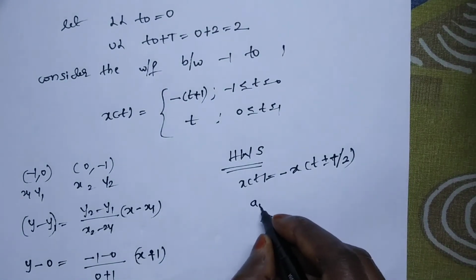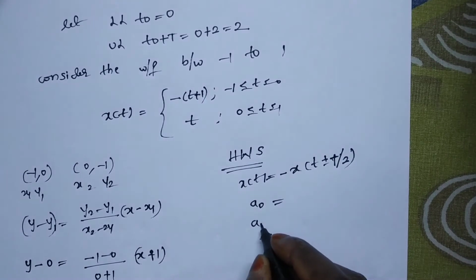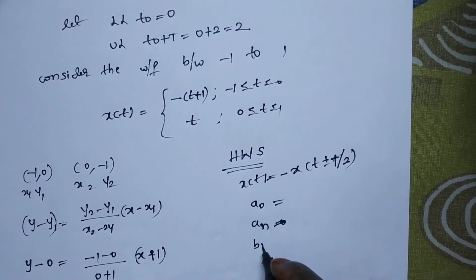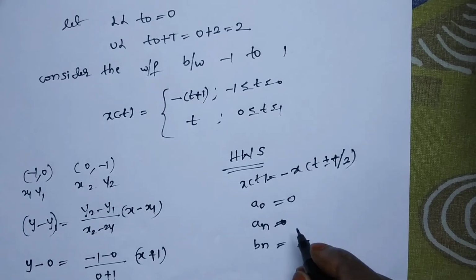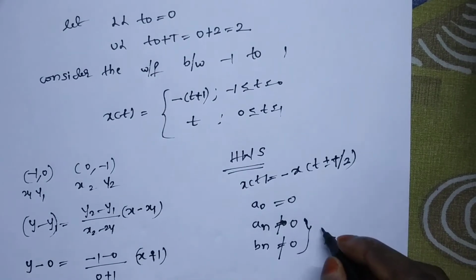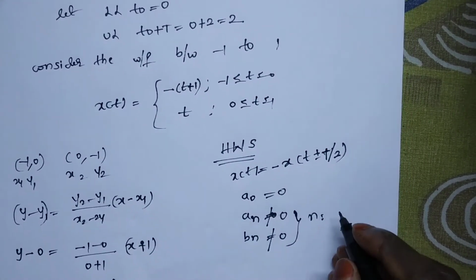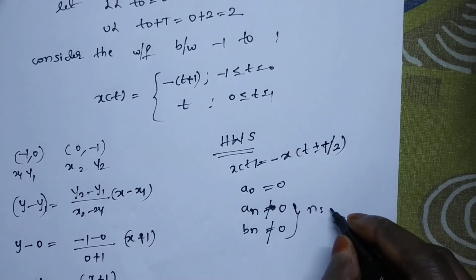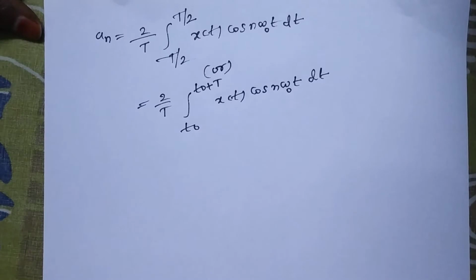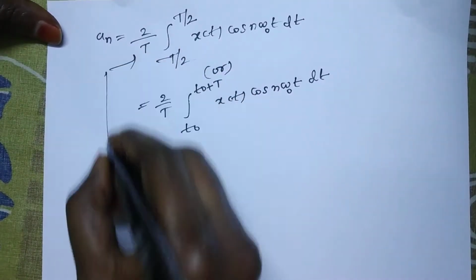Which components will be there and which are going to be 0? A0 will be 0, and An and Bn will not be 0, but they exist only for odd values of n.